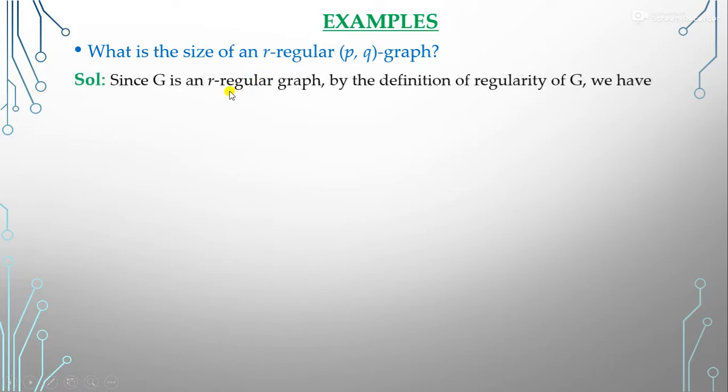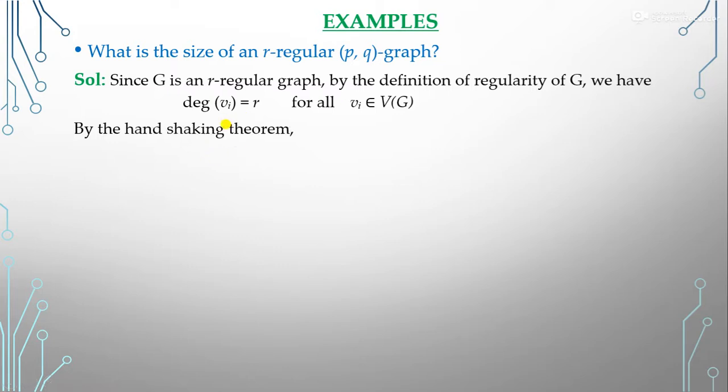So now G an R regular graph, it means by the definition of regularity, we can say that the degree of each vertex is R, right? The degree of vertex is R. So now by the handshaking theorem, 2E is equal to the sum of the degrees.